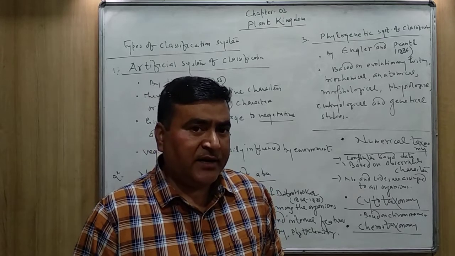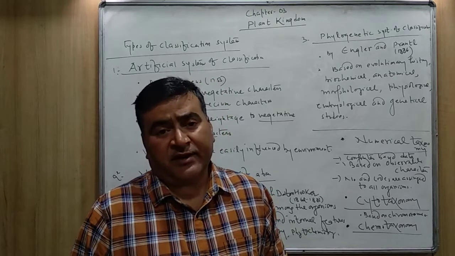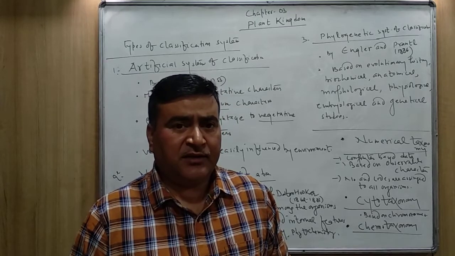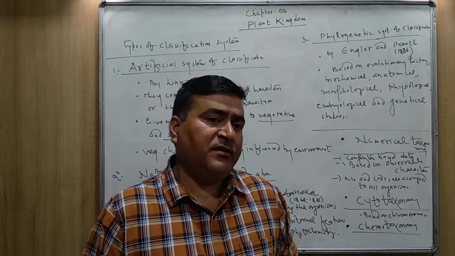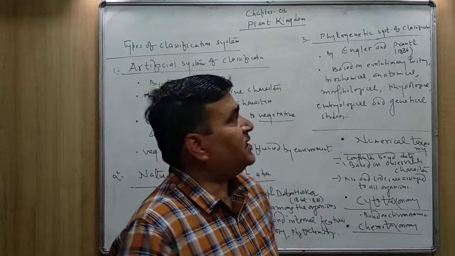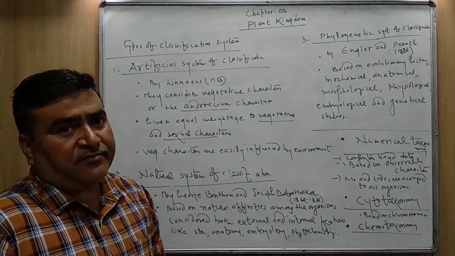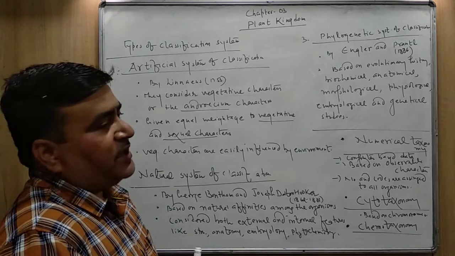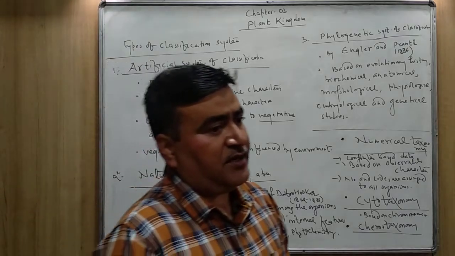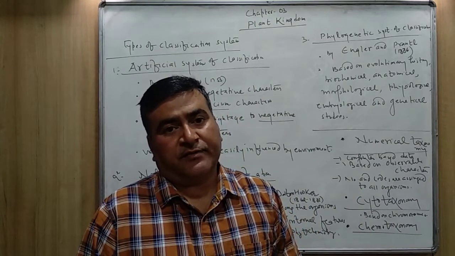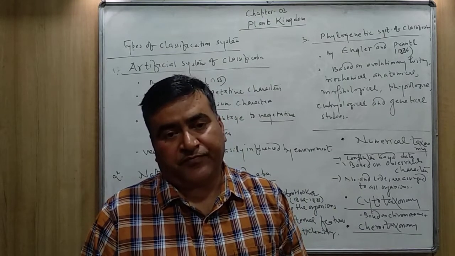And the plant kingdom is further classified by so many scientists. So first of all, we will discuss the classification of the plant kingdom. Then we will start the different divisions of the kingdom Plantae.